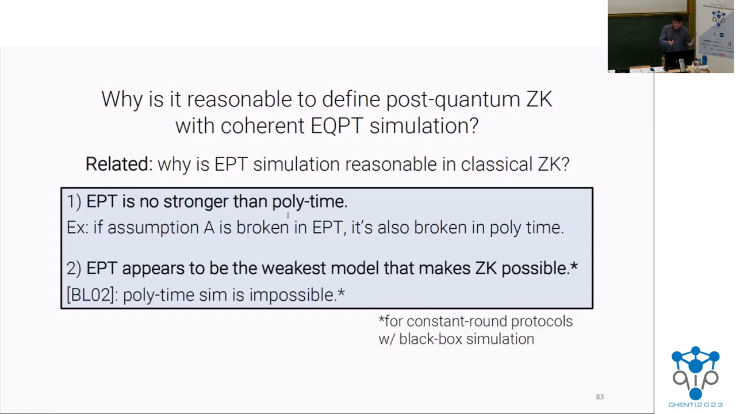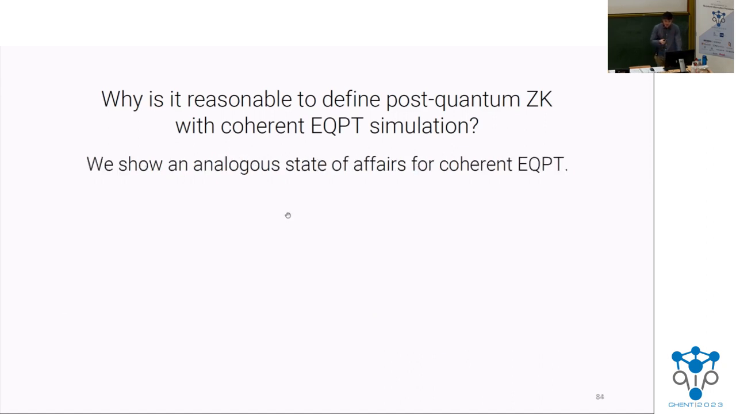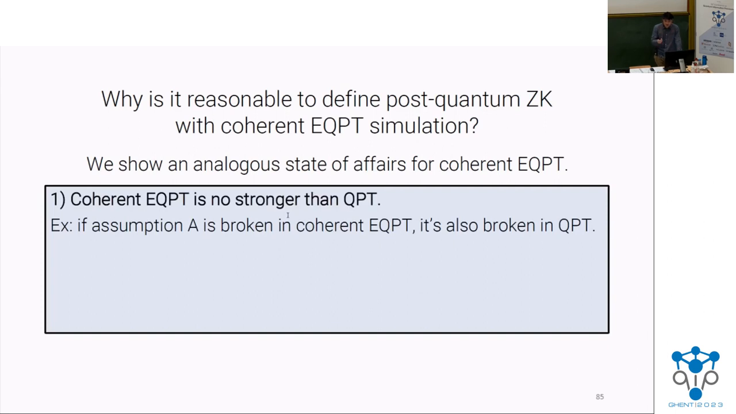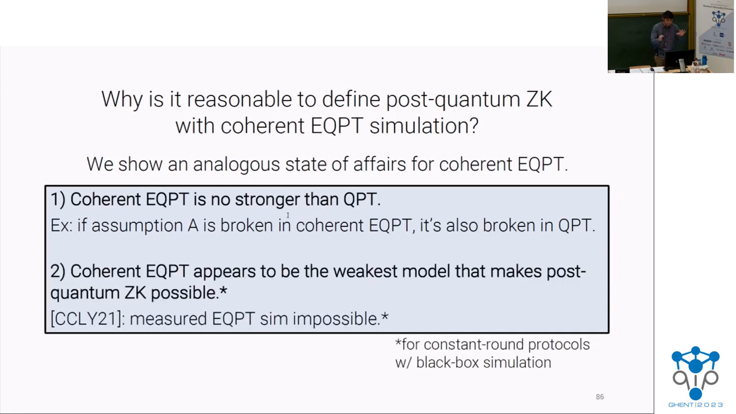And it is also the weakest model that seems to make zero knowledge possible, because if you ask for strict simulation, that's not going to work. And we show that an analogous state of affairs holds for coherent EQPT. In particular, it's no stronger than quantum polynomial time: if you have an assumption that's broken by a coherent EQPT machine, there is an analogous truncation argument that shows there is a quantum polynomial time machine that breaks it. Moreover, coherent EQPT appears to be the weakest model that makes post-quantum zero-knowledge simulation possible, given the CCLY impossibility that measured EQPT simulation is impossible.